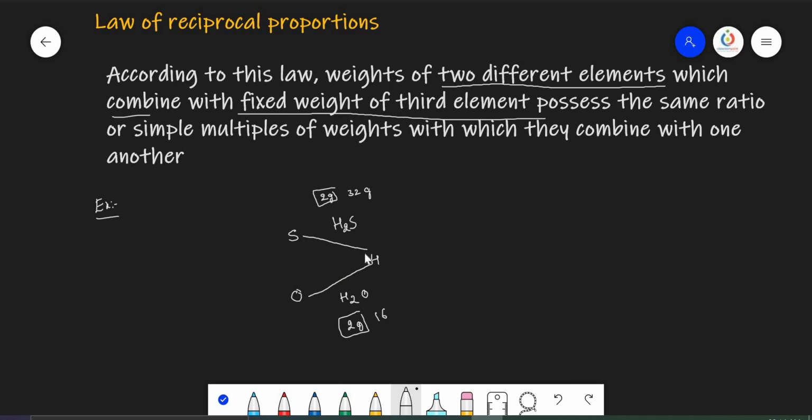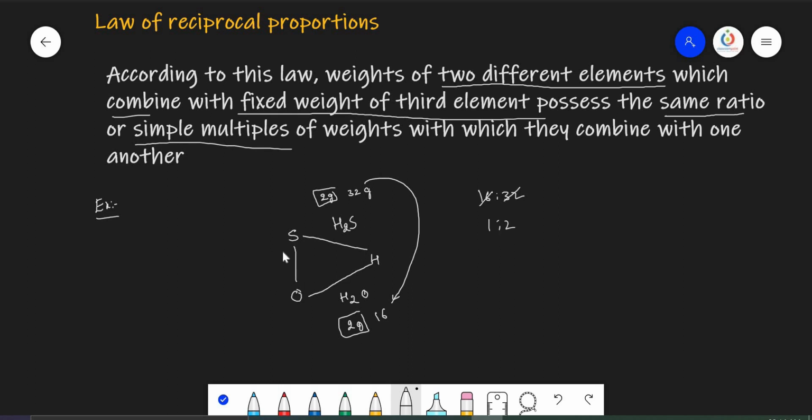So when two elements combine with the fixed mass of the third element, when these two elements combine with each other, they always give either the same ratio or simple multiple ratios. Let us see here. Here 32 is to 16, 16 is to 32. So here actually you are getting 1 is to 2.